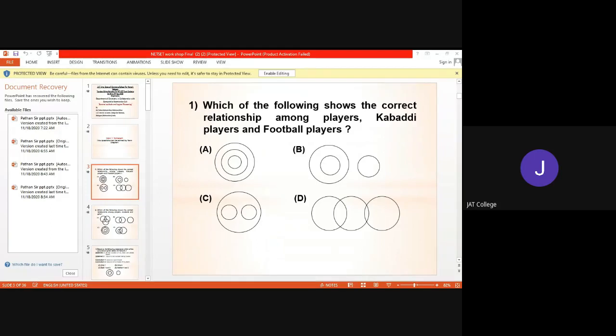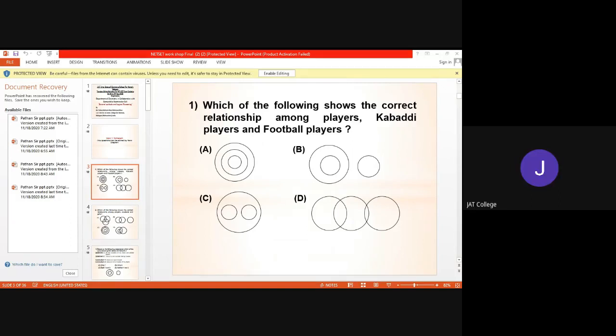Because in option C, the larger circle represents the players, and of the two smaller circles, one represents kabaddi players and another represents football players. As both the players are different, hence these two circles cannot interact. If we take option A, then it is wrong because option A represents that kabaddi players and football players are the same or they are interacting with each other.